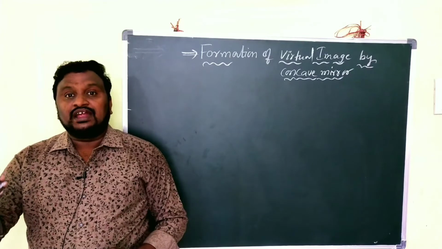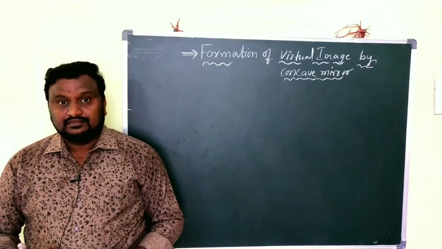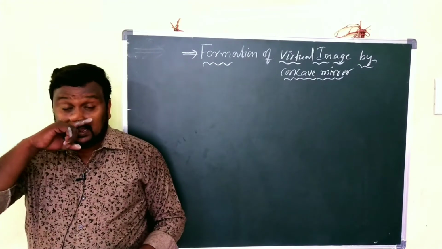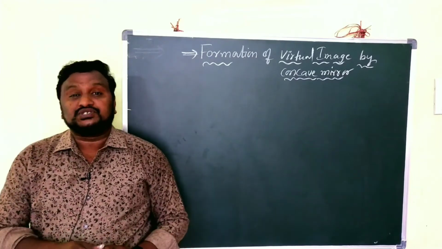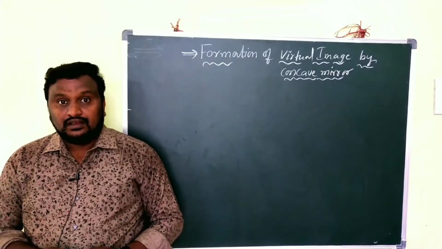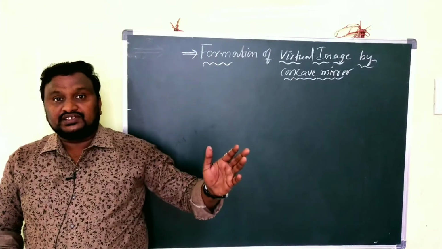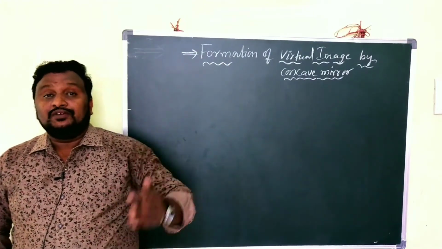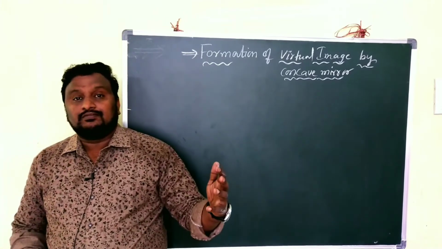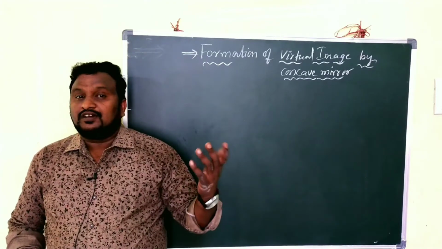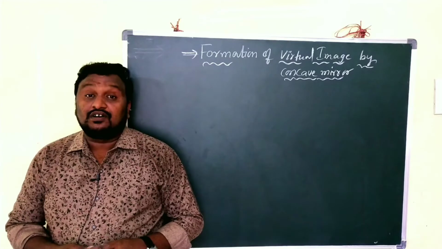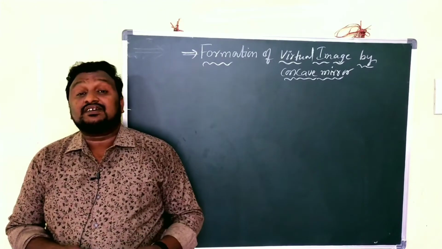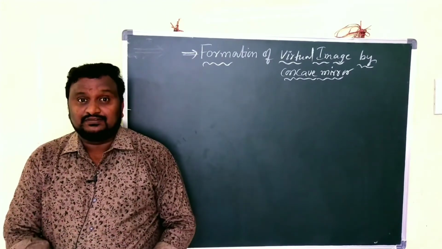On that screen we will get the image. Clear? But in case of virtual image it's not possible. At the location of virtual image, if we keep any screen, we are not getting any image on the screen. That's why it is called virtual image.